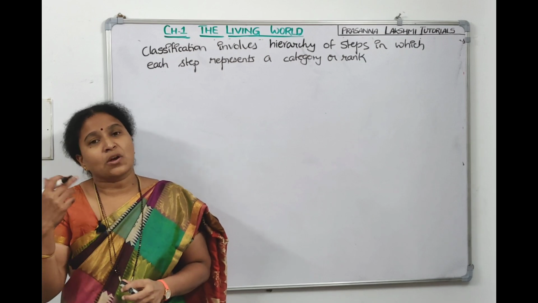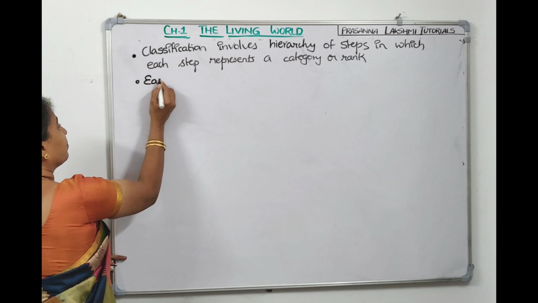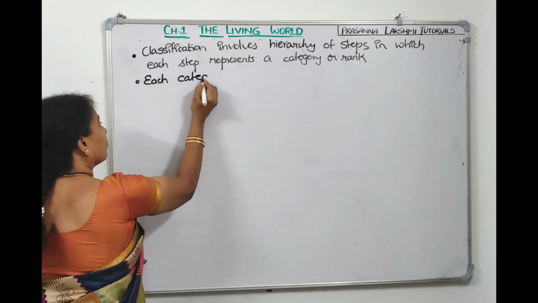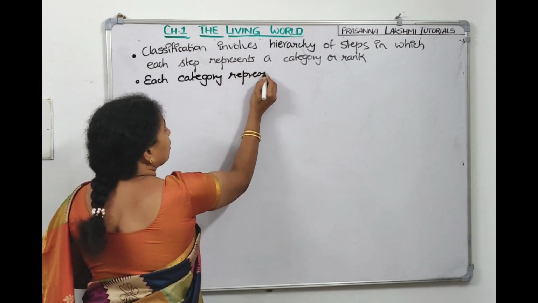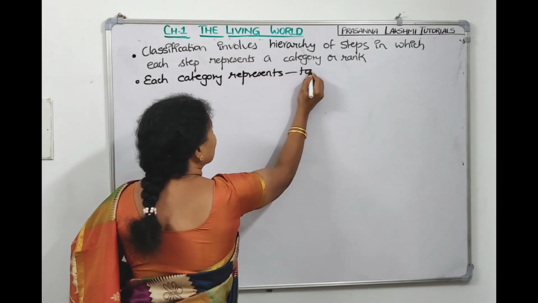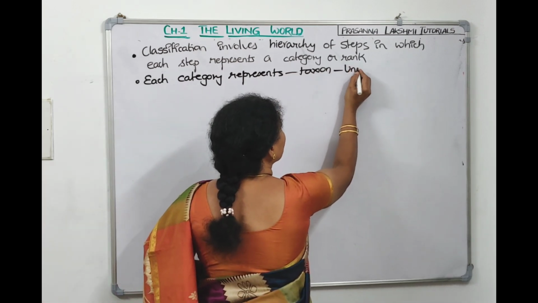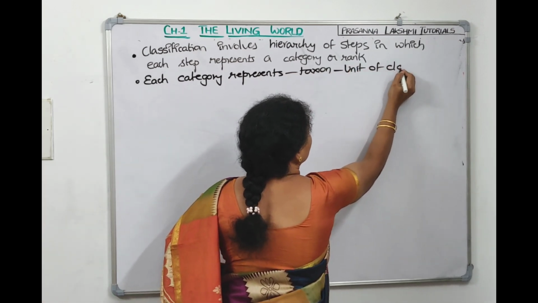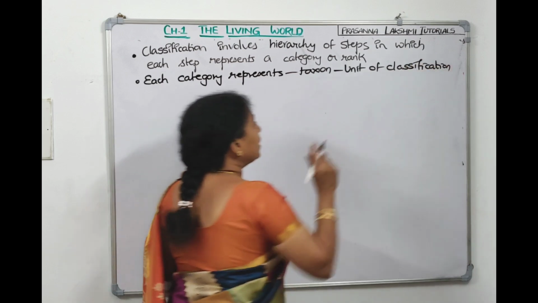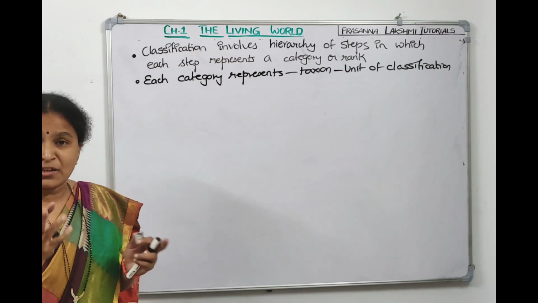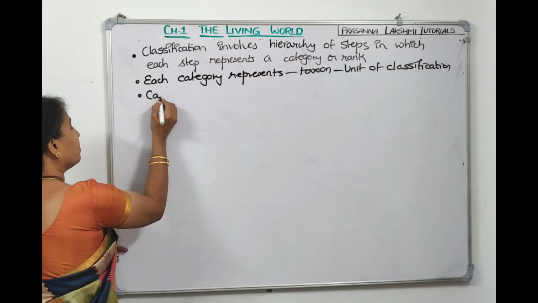Taxonomic arrangement is called classification. So in that, you can also call each category a taxon. What is category? What is taxon? It is the unit of classification. Who is father of taxonomy? Who is father of classification? Carolus Linnaeus is father of taxonomy.